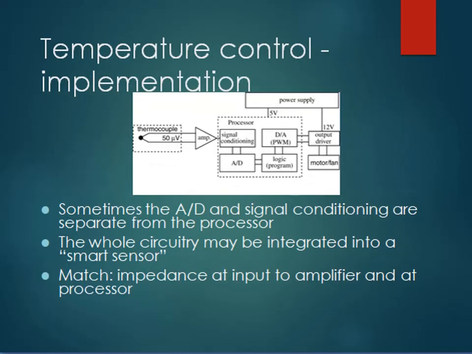In the temperature control system implementation inside the CPU, sometimes the A to D and signal conditioning are required, and both are separate from the processors. The whole circuitry may be integrated into a smart sensor as well. And matching means the impedance at the input to the amplifier and at the processors. So there should be a matching between the impedances to have a better interface between the amplifier and processors.